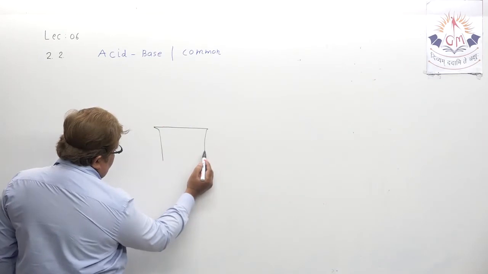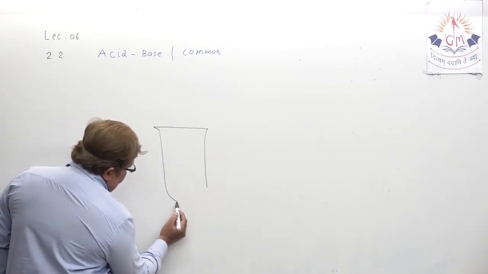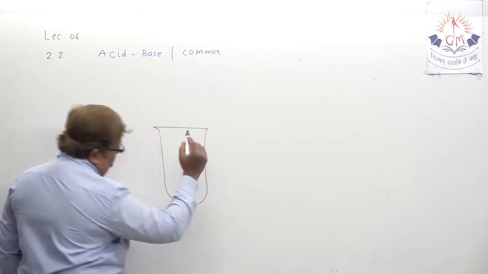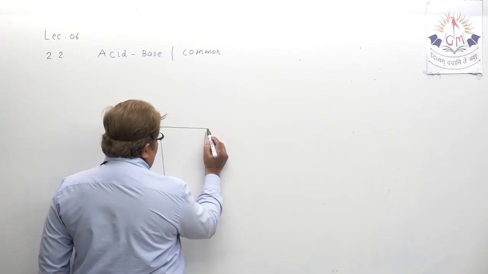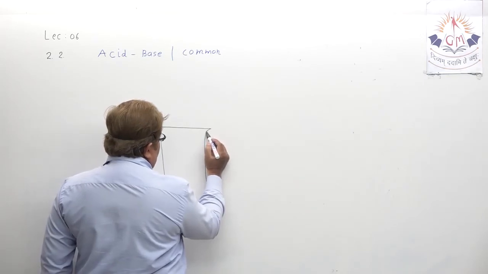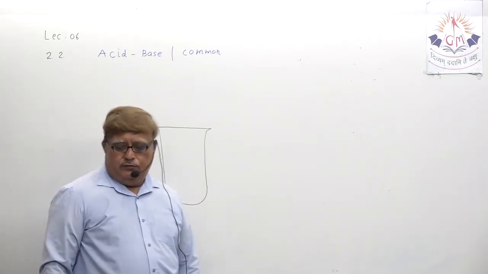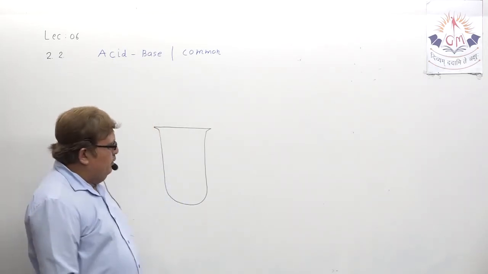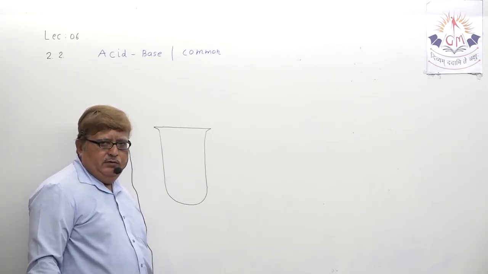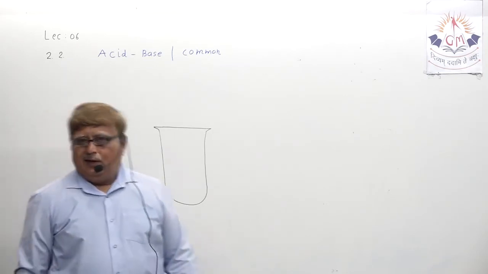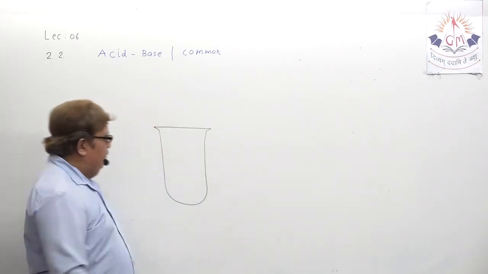Suppose you have taken a test tube, and in this test tube you are taking what? First you will close the mouth of the test tube, because we want to see whether acid or base in dilution form are active or not. Understand? Just take an example.